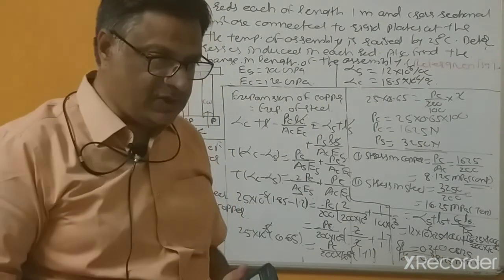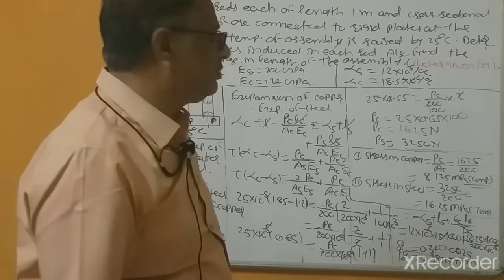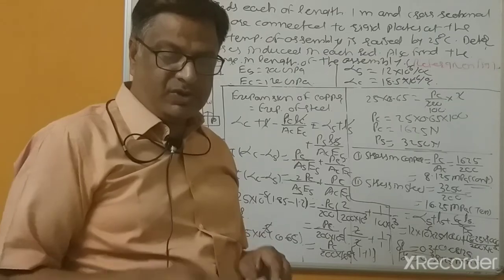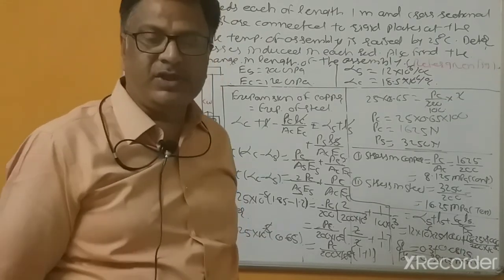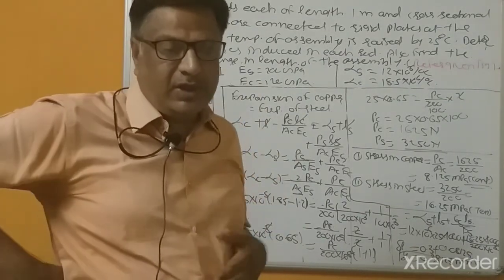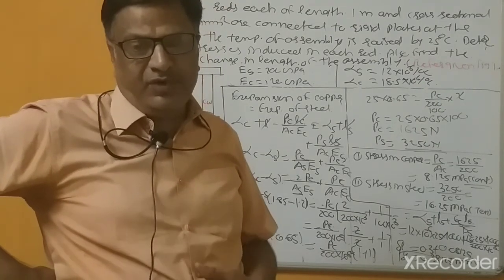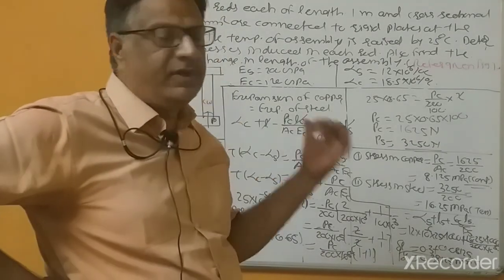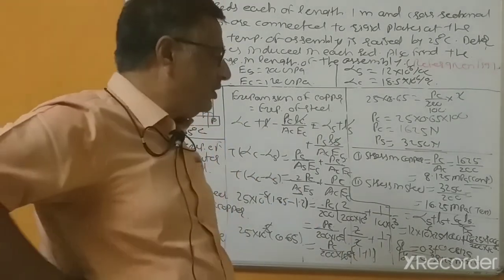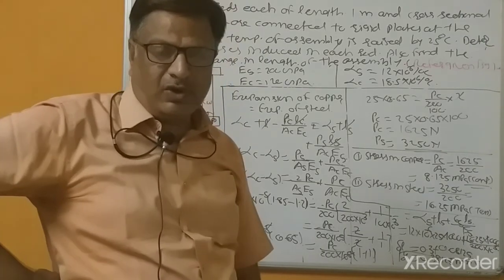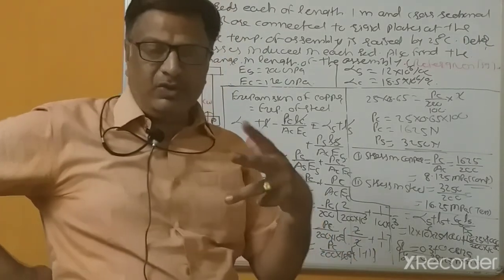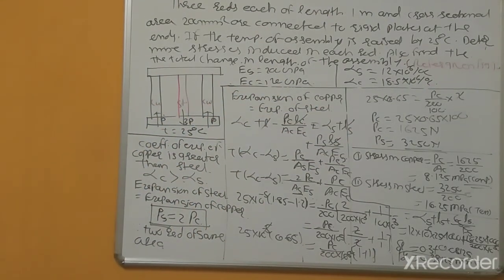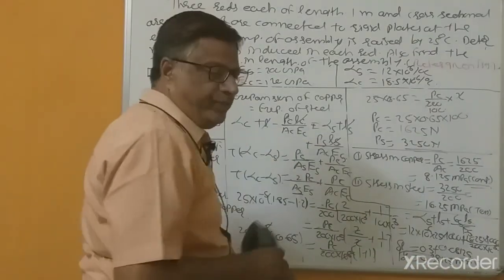So I think these problems are sufficient. The remaining portions are the relationship and problems related to it: Young's modulus, modulus of elasticity and bulk modulus. First we will see the definitions, and after that the relations, and if problems remain, we will see them in the next class. So today I stop here, and we will continue the remaining portions within one or two classes. We can complete this chapter. Thank you.